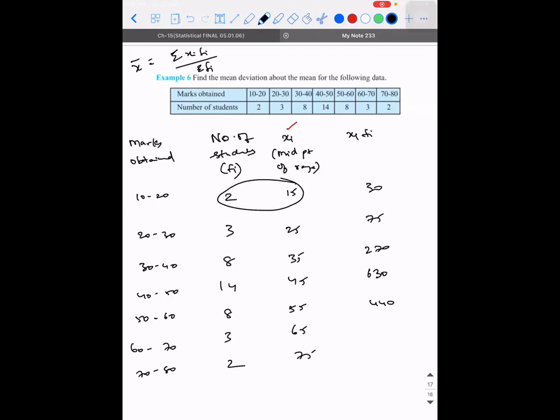3 into 65. 180 plus 15, 195. 75 twos is 150. Can you add and tell me all the data?